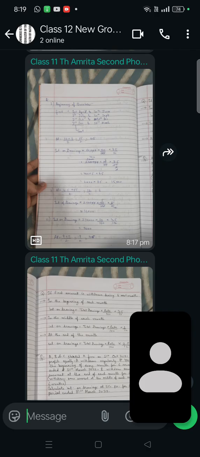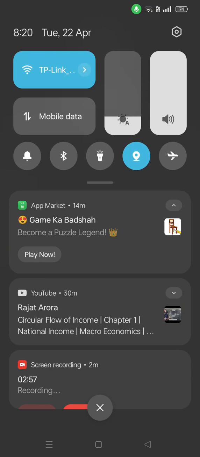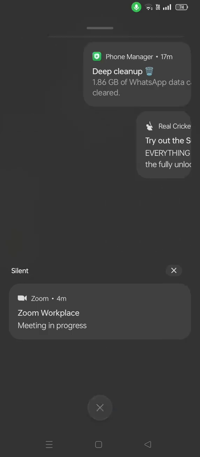Average period will be how much? 7.5. Now interest on drawing: total amount withdrawn is 60,000 for each quarter, and there are 4 quarters in 1 year. 60,000 into 4, 2,40,000, into rate of interest 15%, into time period 7.5 by 12. If you solve it, you will get 15,000. Is it clear to you, Amrita? Yes, ma'am. Okay. Roshni, is it clear, dear? Yes, ma'am. Okay.